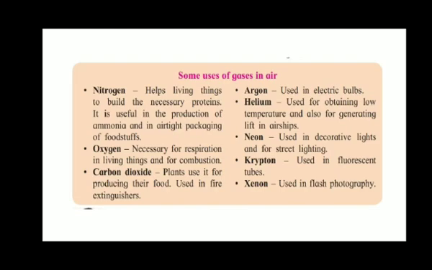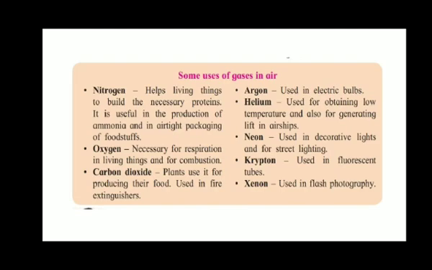Carbon dioxide. Plants use carbon dioxide for producing their food, and it is used in fire extinguishers. Argon is used in electric bulbs. The next is helium, used for obtaining low temperature and also for generating lift in airships.